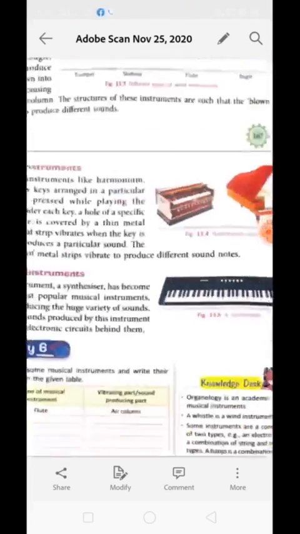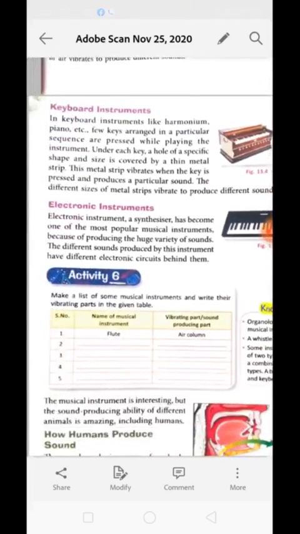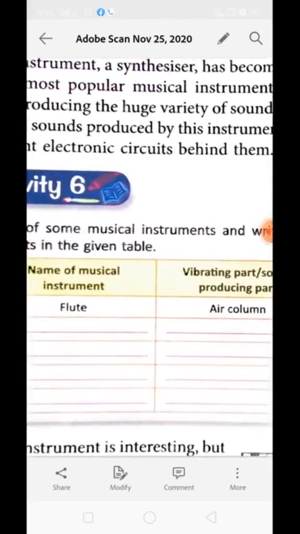Okay, next is activity number 6. In this activity, you have to make a list of musical instruments along with the part of vibration of the musical instrument. Which part of the musical instrument vibrates? For example, one musical instrument given here is flute.